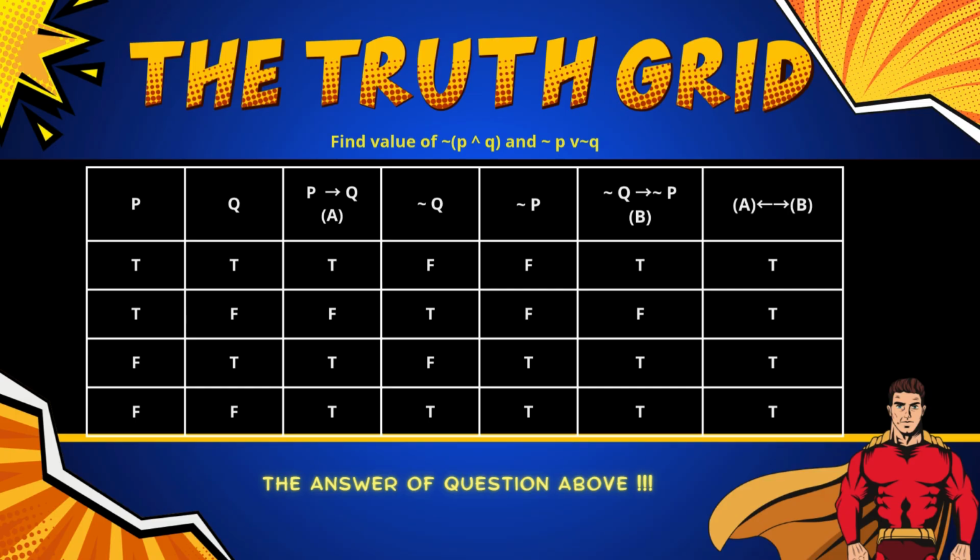This is only true when both P and Q are true. So next, we take not open bracket P and Q close bracket, which just flips the value from the previous column. We also find not P and not Q. Then, use them to get not P or not Q. From the result, we see that not open bracket P and Q close bracket and not P or not Q give the same truth value. This matches De Morgan's law, which is not open bracket P and Q close bracket equals not P or not Q.